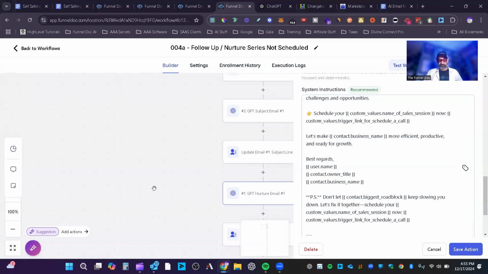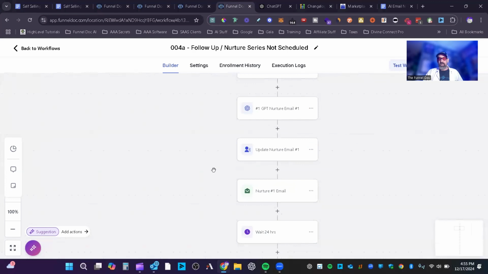I've noticed that happening. So then you've got your GPT number, you got your GPT-1. Then I'm going to update that email to that contact person now. And then the email just goes out.